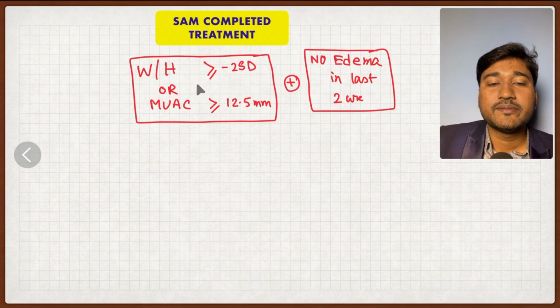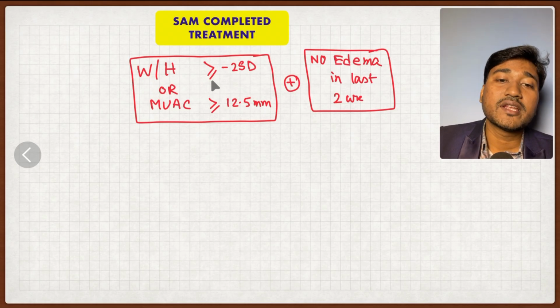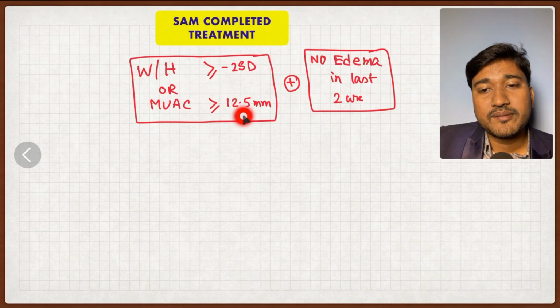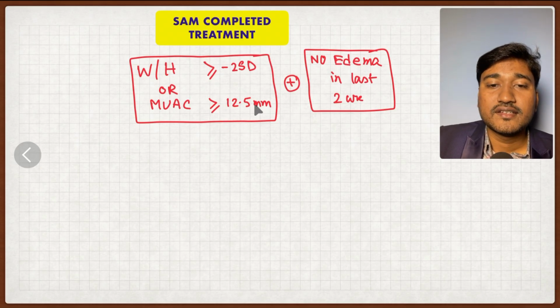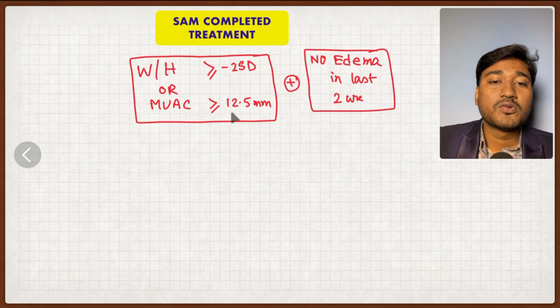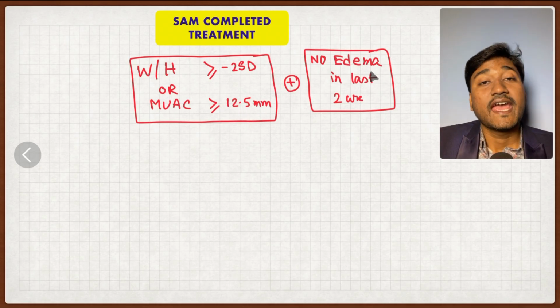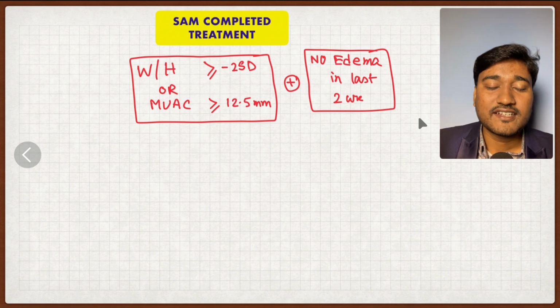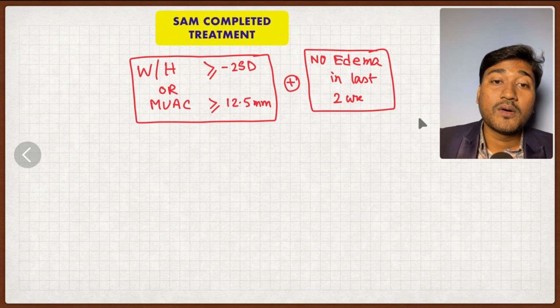Weight for height equal to or more than -2 standard deviation, or mid upper arm circumference now increased to equal to or more than 12.5 centimeter. Sorry, it is not millimeter, it should be centimeter. Just correct it. And also no edema in the last 2 weeks, then we say this child has got complete treatment.